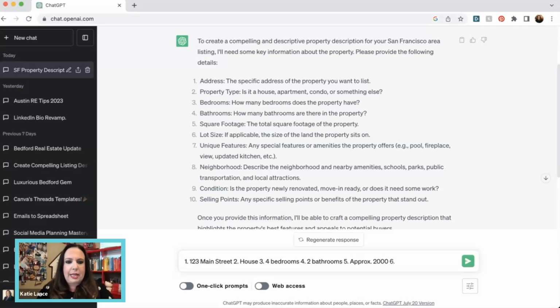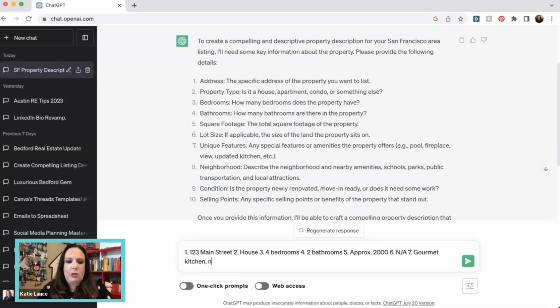Number 6, lot size. I'm just going to put not available. Make that up. Number 7, unique features. So let's put gourmet, and I'm just going to add in a few features. Gourmet kitchen, newly remodeled, backs to open space, great location. Okay, we'll just put a couple things in there. Obviously, you would probably put a couple other things in there as well. And that was number 7.